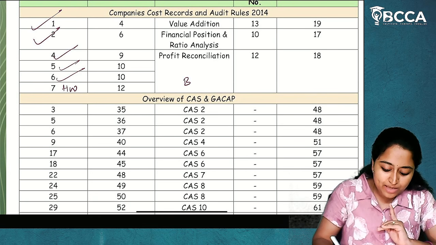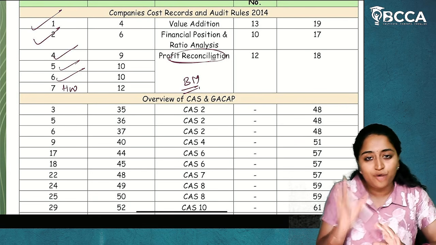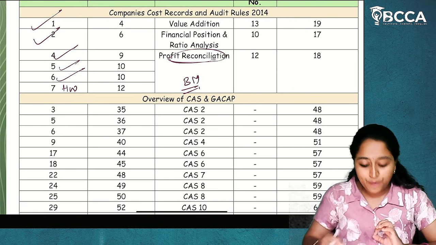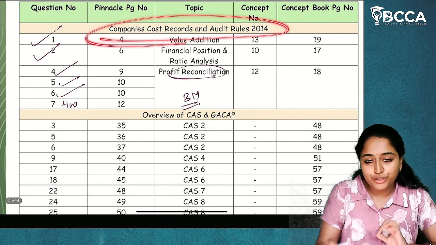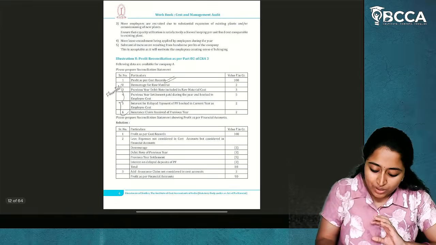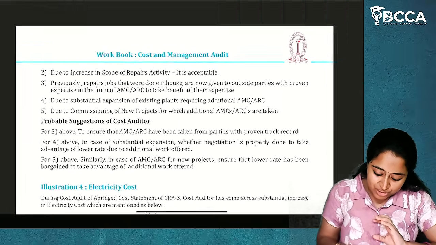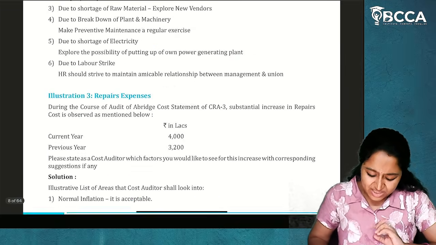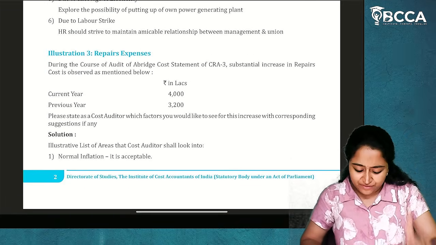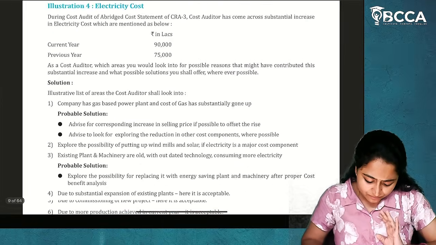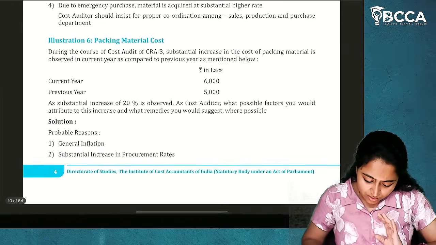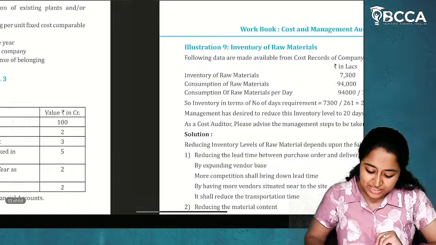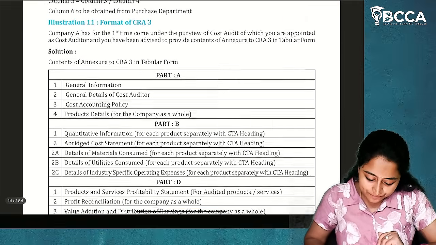And we have also done the board material question for profit reconciliation which is given. I hope it is clear. So these are the important questions from Companies Cost Records and Audit Rules 2014. Now, if we come to the board material question of Companies Cost Records and Audit Rules 2014, all these are theory questions. Just if you have time, give it a revision or else just leave it. These are all theory. So see the theory and profit reconciliation. We have seen the profit reconciliation problem.